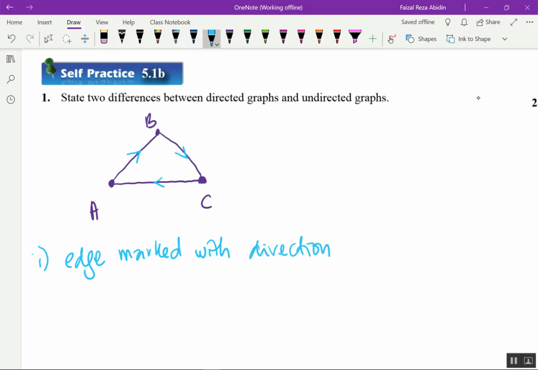Before that, I mentioned no direction, so that one is an undirected graph. The second difference: for a simple graph, previously I just wrote it down like this.